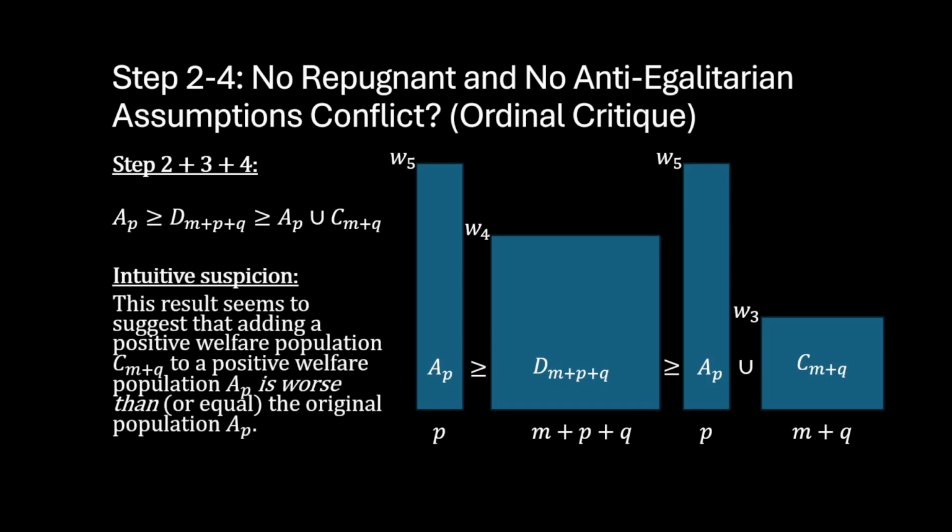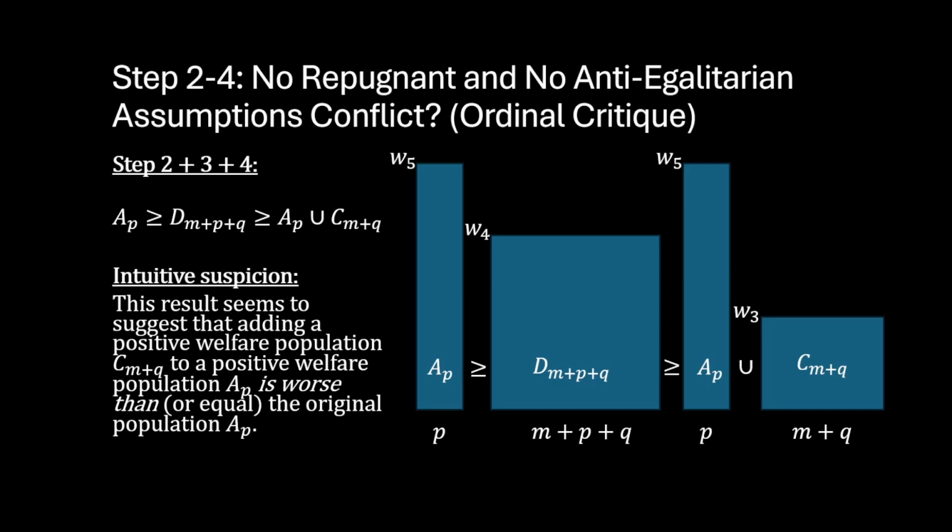However, this should lead us to an intuitive suspicion, because this result seems to suggest that adding a positive welfare population C to a positive welfare population A is worse than or equal to the original population A. It should be obvious just how implausible this seems if we compare the left and right sides of the equation.